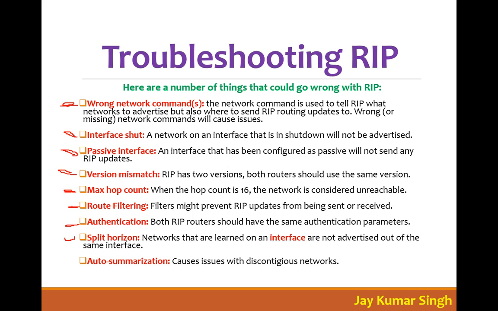Maybe you have a split horizon problem. You remember when we configured manual neighborship, we saw the split horizon problem. And maybe sometimes auto summarization can create a problem in your network, so you have to find out what to do to reduce the problem. Always configure RIP version 2 instead of RIP version 1.